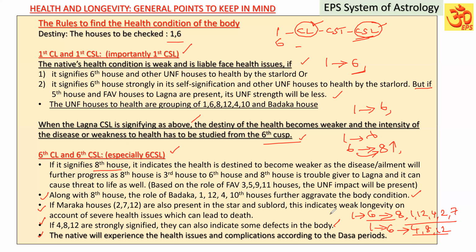But it can lead to threat, or that health condition may be further increased, that intensity of the disease can be increased only during those supportive dasa periods. I hope you are able to understand this.